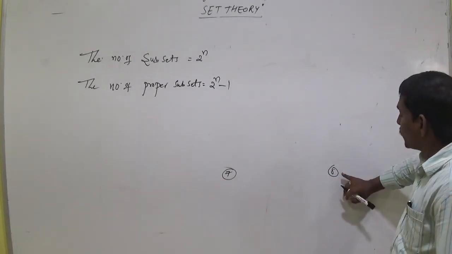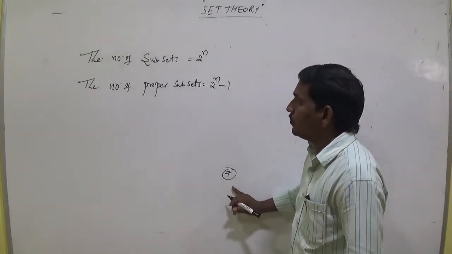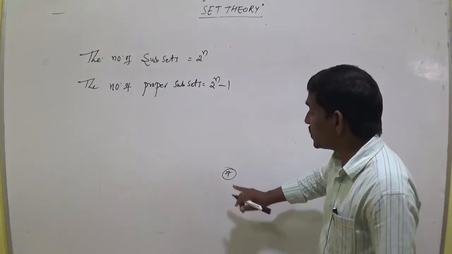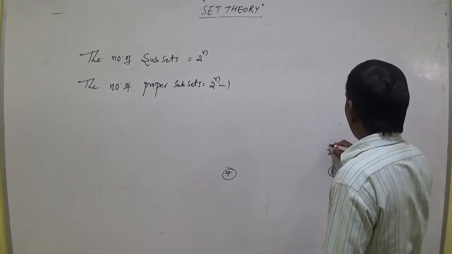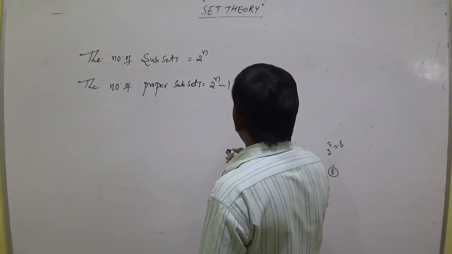Here how many subsets are there? 8. But for the same set, the number of proper subsets is 7. That means 2 power n, that means 2 cube equal to 8. This is 2 power n.